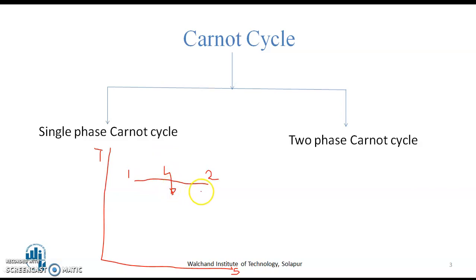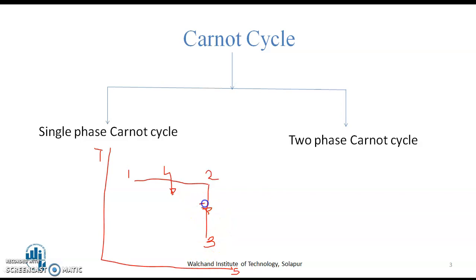Then after supply of the heat, there will be isentropic expansion process. During isentropic expansion process, the entropy remains constant, that is S2 is equal to S3.